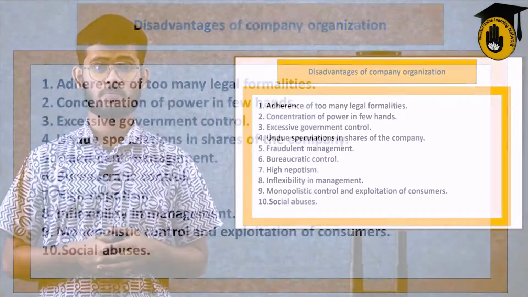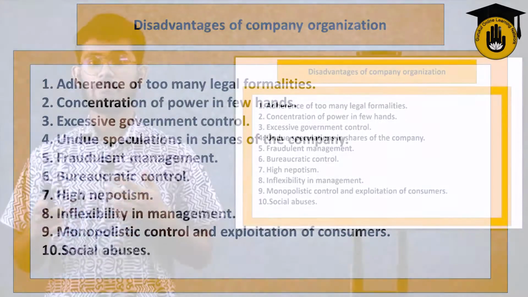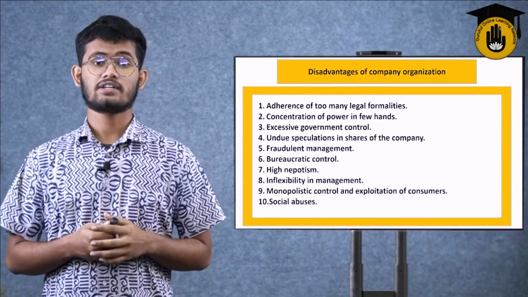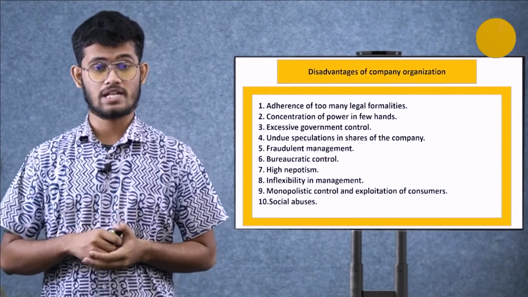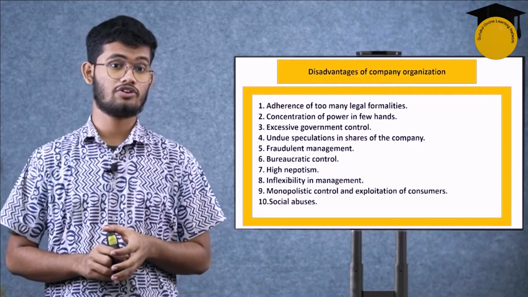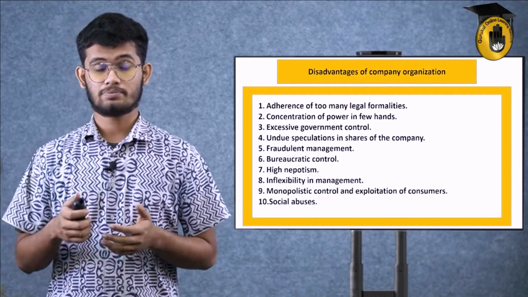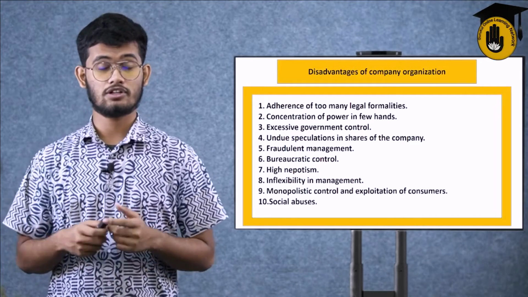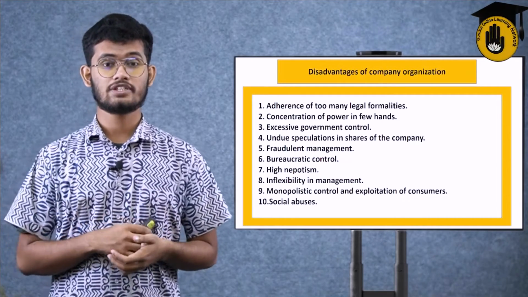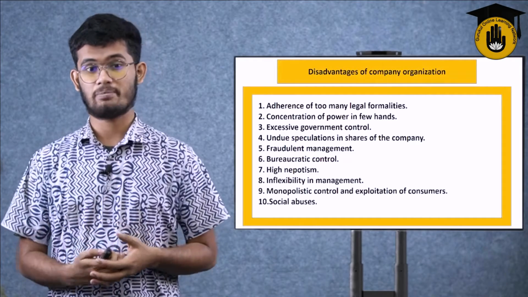Number 5, fraudulent management. What is that? Managing the frauds. Whatever kinds of frauds, bureaucracy, or democracy are going on inside the company have to be managed by the company organization or the people who have the concentration of power in their hands, which means the board of directors. They have to take a look at those legal forms, those disadvantages, and those troublesome people or whatever there may be.